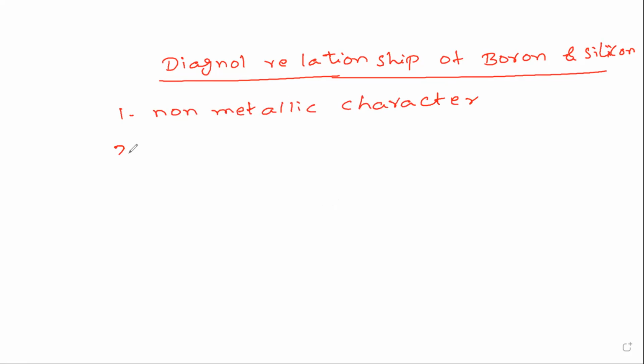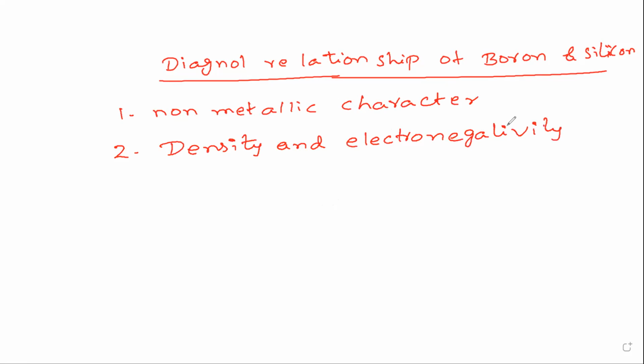Next, second point, density and electronegativity. Both have nearly equal densities. Boron is 2.35 grams per centimeter cube and silicon is 2.34 grams per centimeter cube, almost similar.